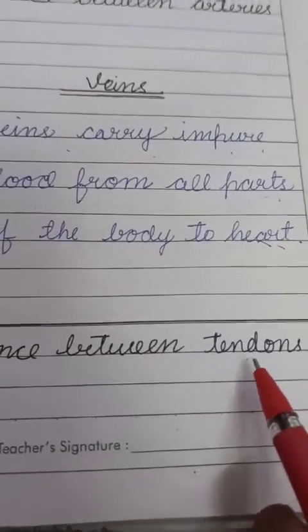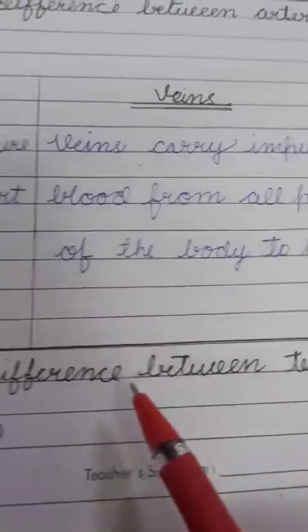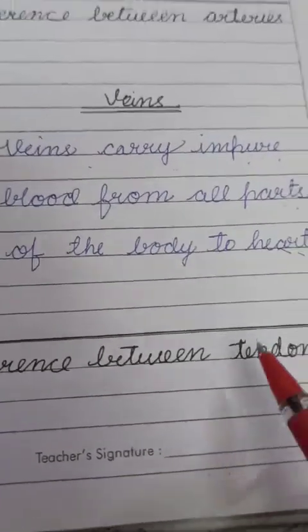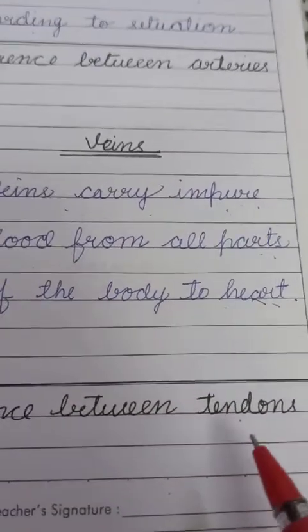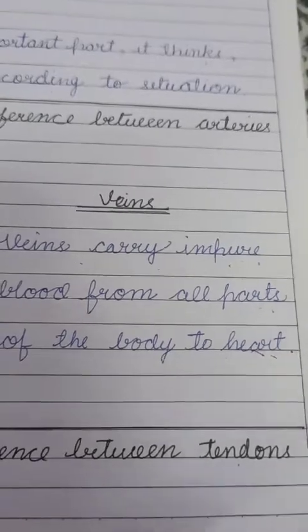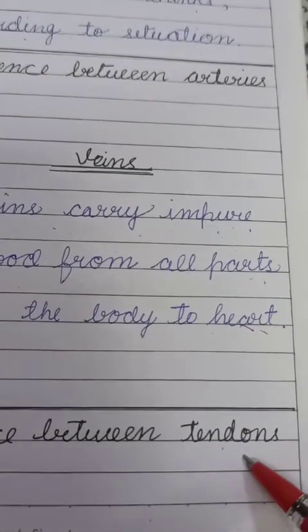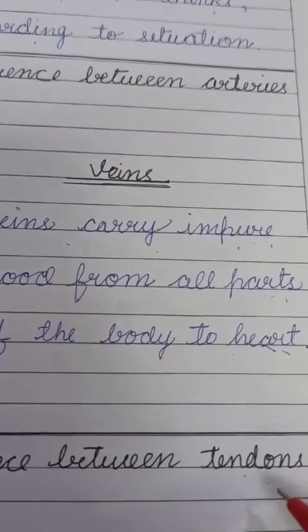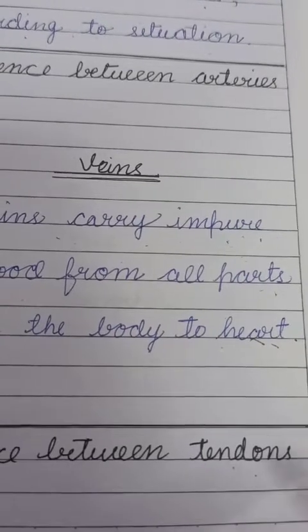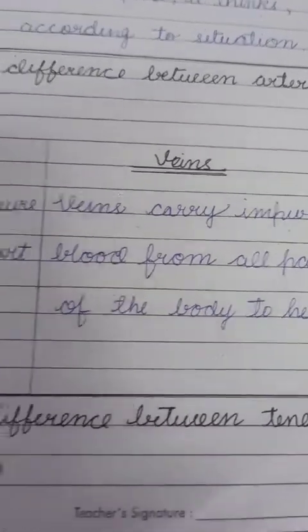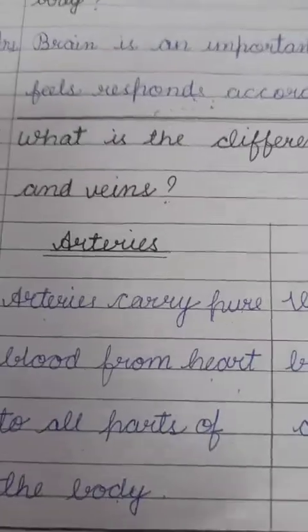Ligaments and tendons are the tissues which help to join either bone to our muscles or bone to bone. So we have to write the difference.